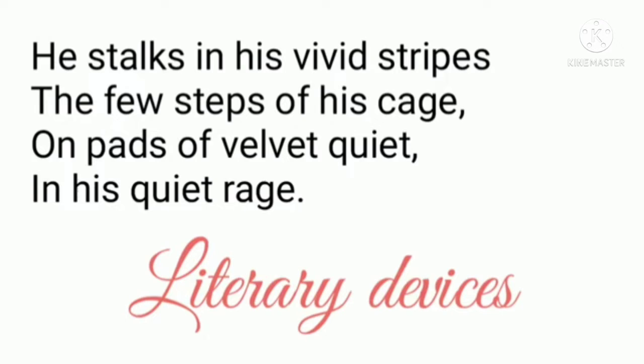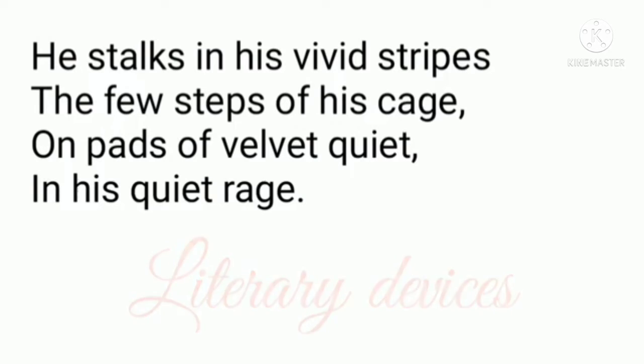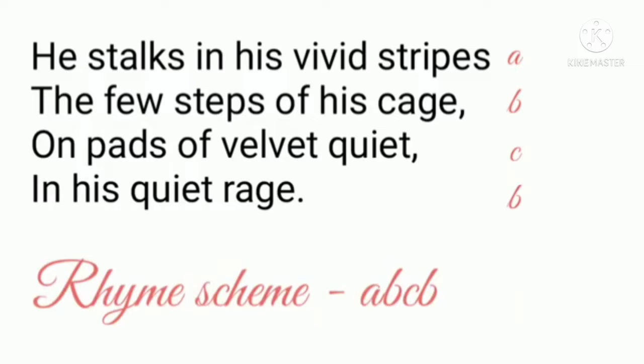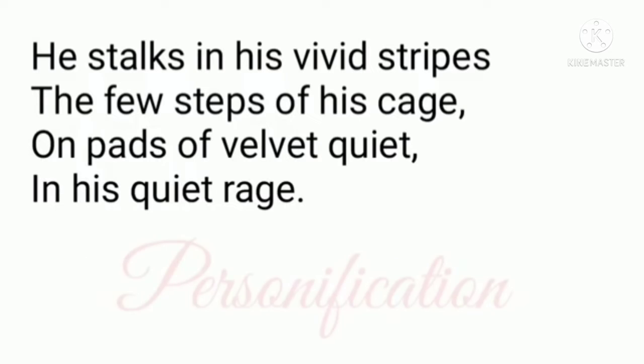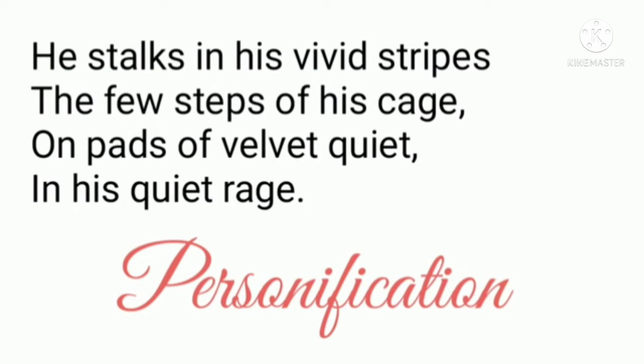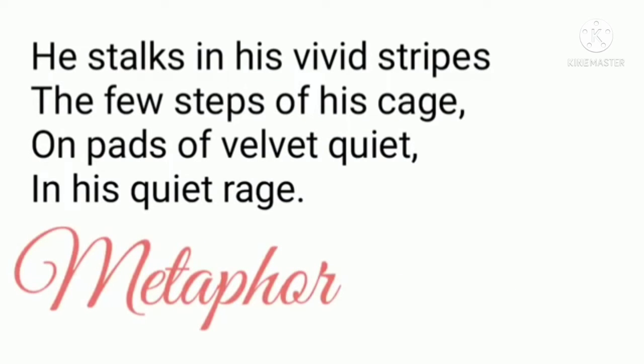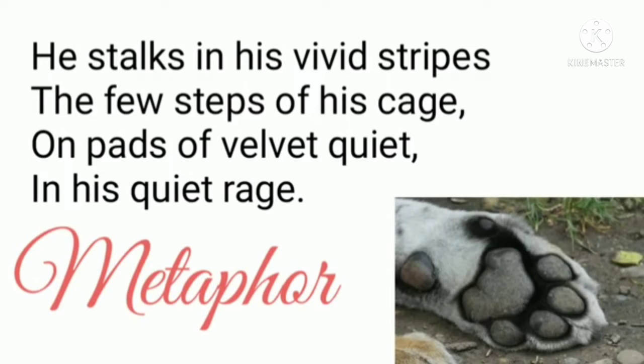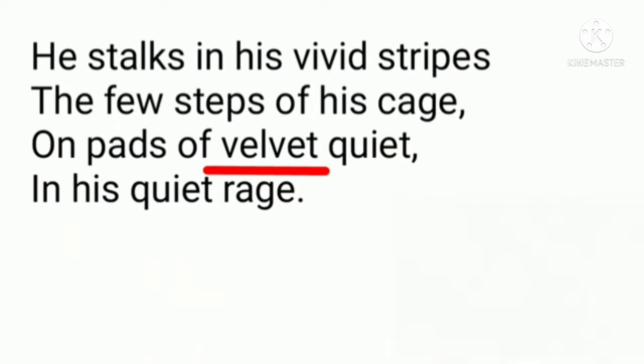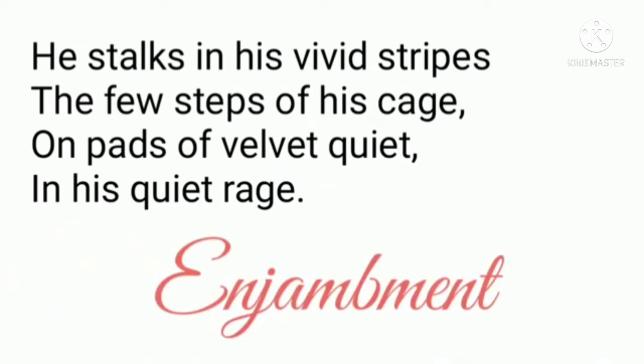Literary devices in this stanza. Now look at the rhyme scheme of this stanza, that is ABCB. Next, personification, because the tiger is personified with he, that is particularly used for human beings. Next poetic device that is used in the stanza is metaphor, because the paws are compared with velvet without like and as. Look at this, paw pads of velvet.